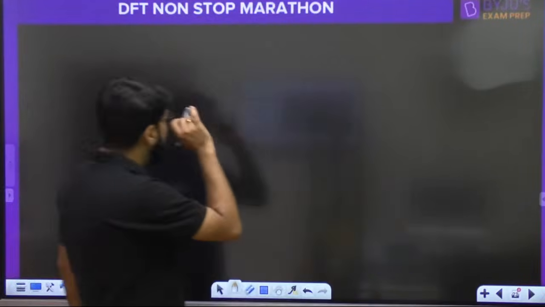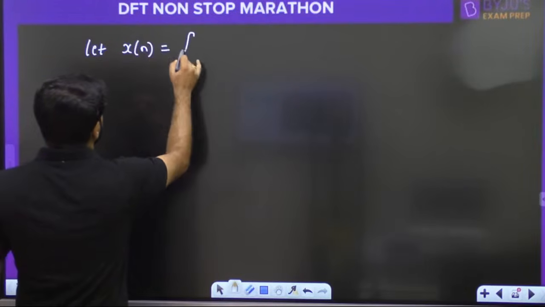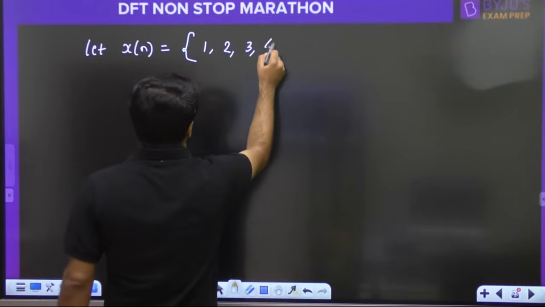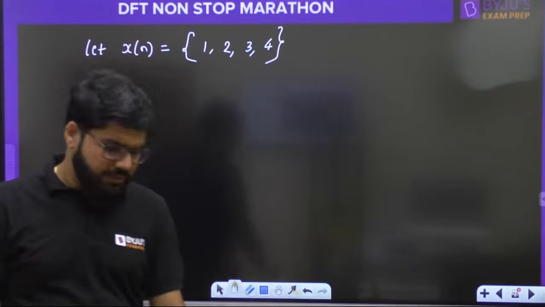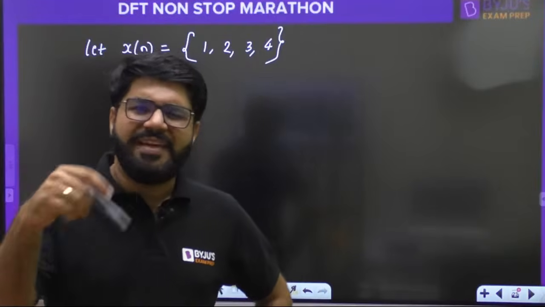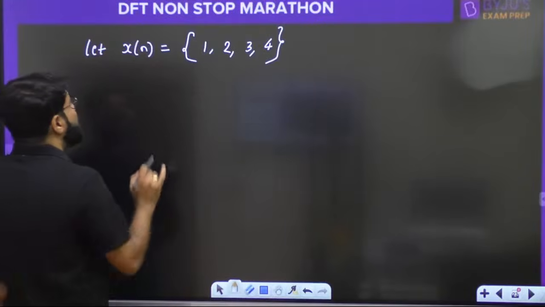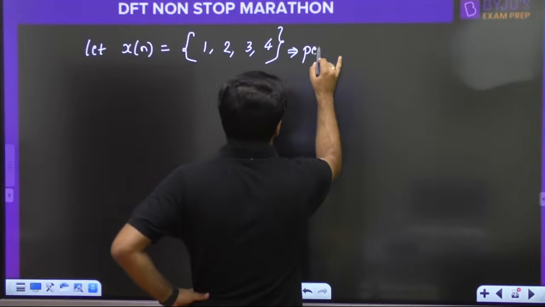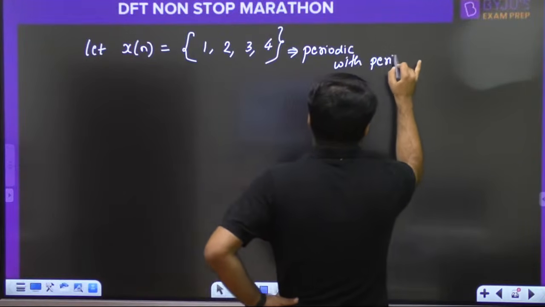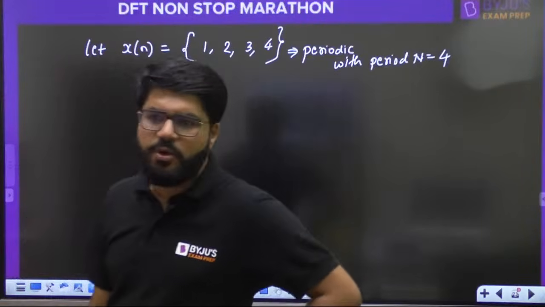Look, suppose, understand, let xn, let me take randomly, suppose it is 1 2 3 4, just randomly I am taking 1 2 3 4. What is the meaning of circular shifting and how to do it? First I will sketch graphically and then I will explain it verbally. It's easy to do the circular shift. So guys, we know that xn is periodic. The DFT and IDFT are both periodic with period 4. It's a 4-point signal, so I will take it as periodic with N equal to 4.